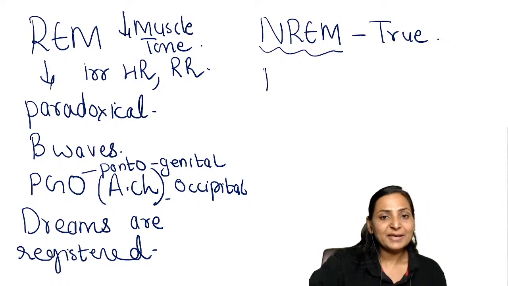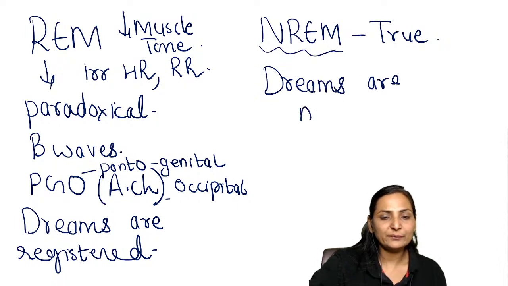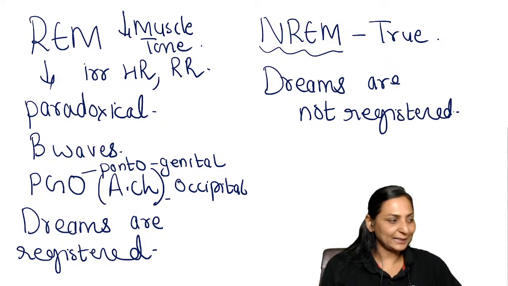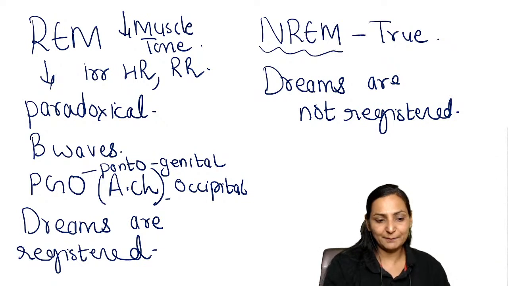And a very important feature is that dreams are not registered here. That means when we get up in the morning, whatever dreams we recollect are of REM. They are not of NREM, right?